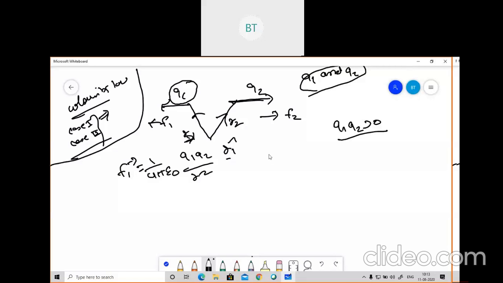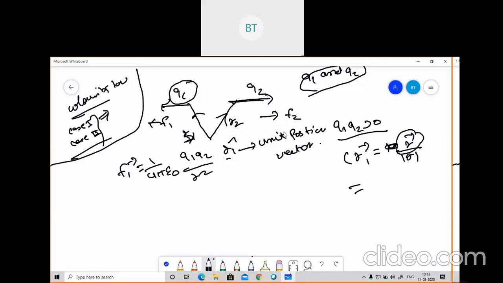Now how do we calculate this R1 vector? Basically this is the unit position vector. Why do I call it the unit position vector? Because the position of Q1 is indicated by R1. So what will be the value of R1? The R1 unit vector will be the R vector upon the magnitude of R, and the R vector will be R1 minus R2, higher minus lower. So suppose we had applied this on R2, what would we have written there?